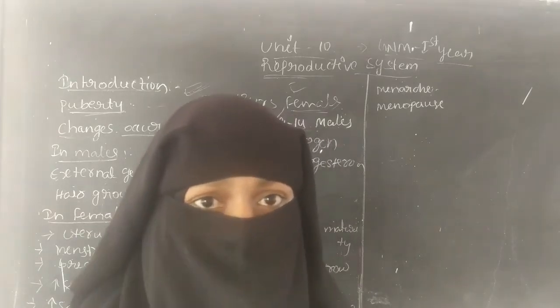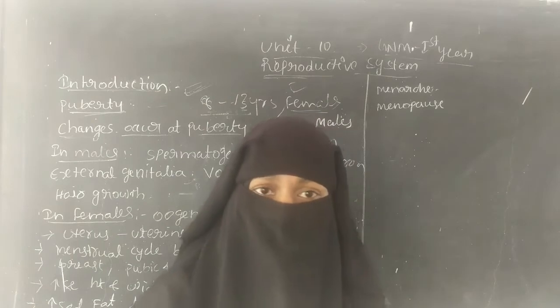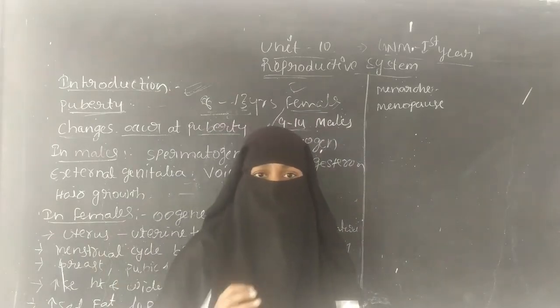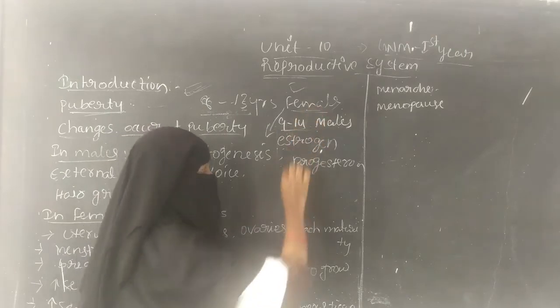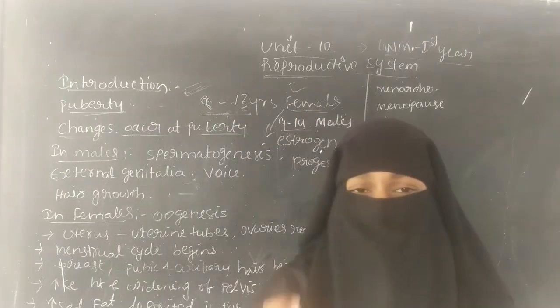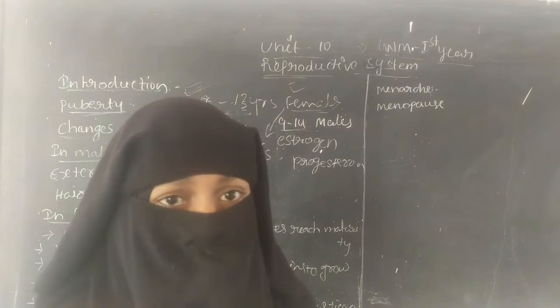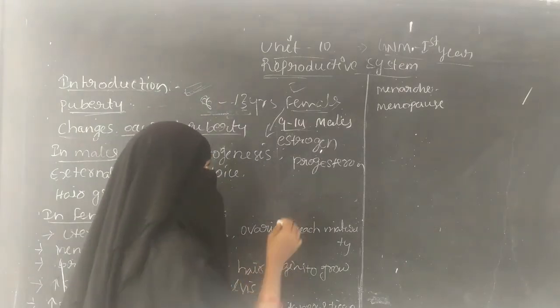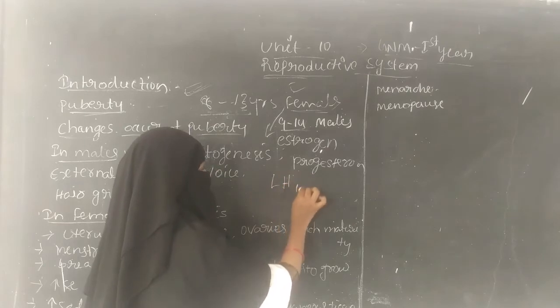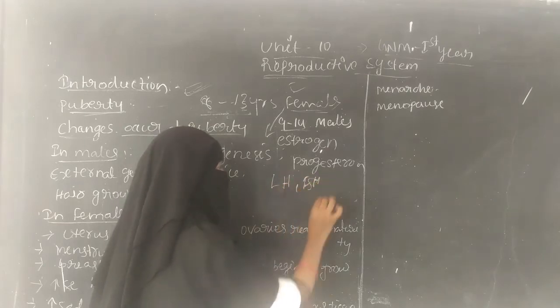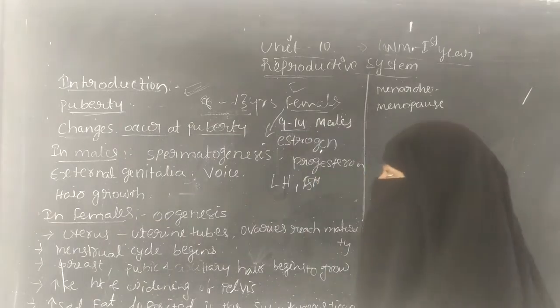So during puberty, these hormones lead to the secretion of estrogen and progesterone in the females and testosterone in the males. So this is puberty.